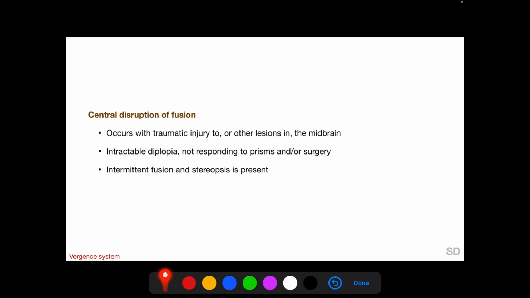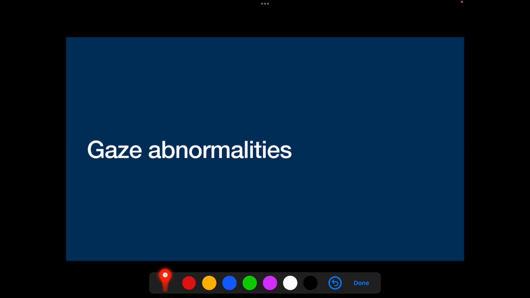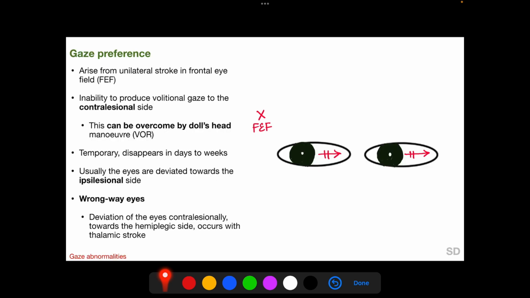Central disruption of fusion may occur with midbrain injury and other lesions in the midbrain, and there is intractable diplopia not responding to either prism or surgery. Intermittent fusion and stereopsis is however present. Coming to gaze abnormalities, gaze abnormalities can be gaze preference due to lesions in the frontal eye field, or gaze palsies due to lesions in the midbrain and pons, and tonic deviations.